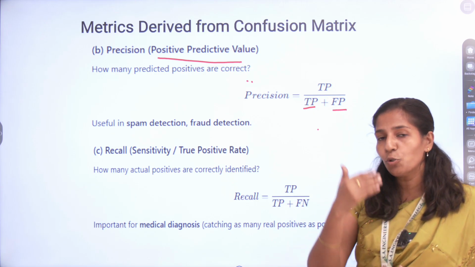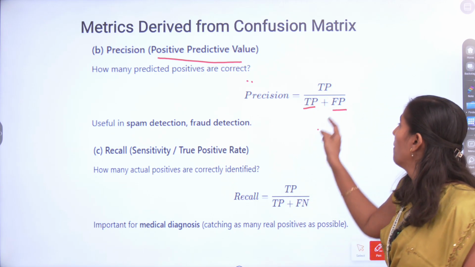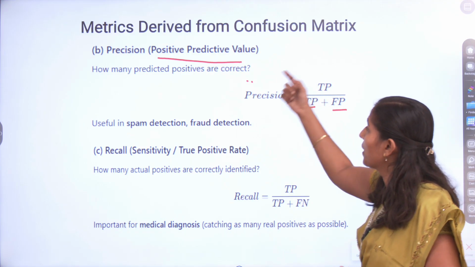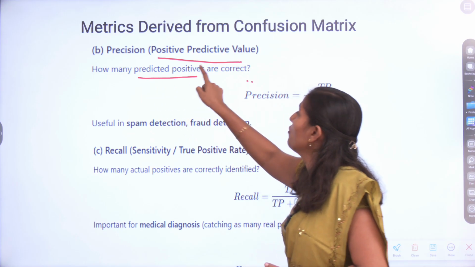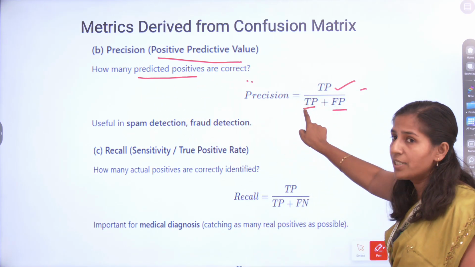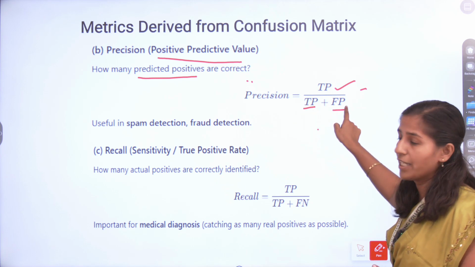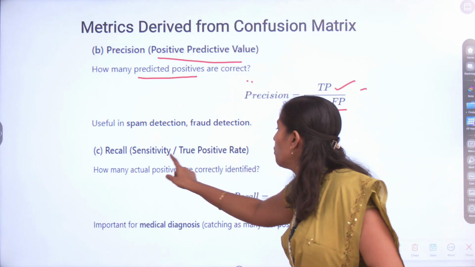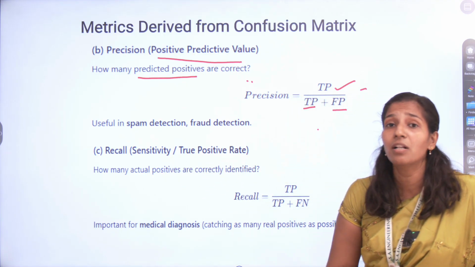From the true positive and false positive, you have to find the predicted positive values. How many predicted positive values? That is TP divided by TP plus FP. This is your precision.